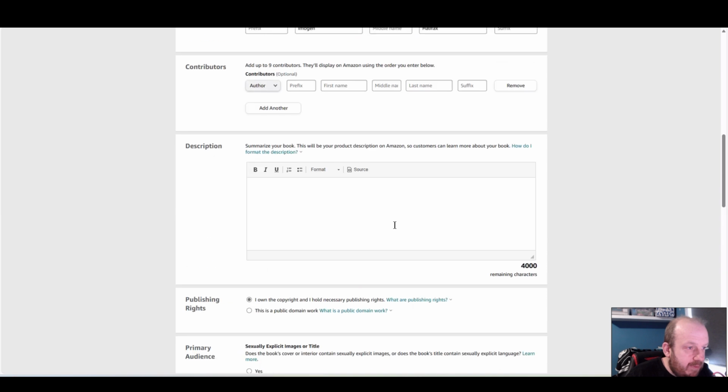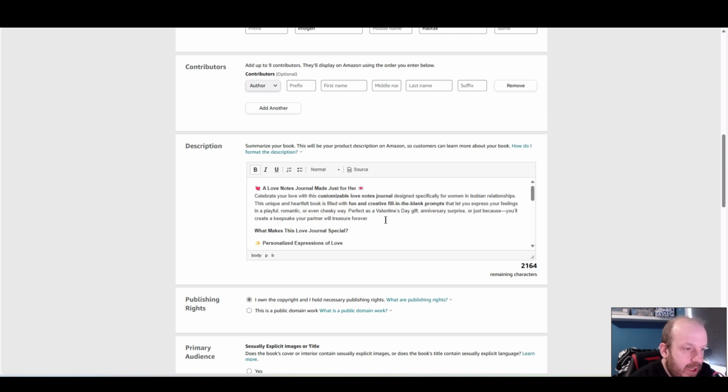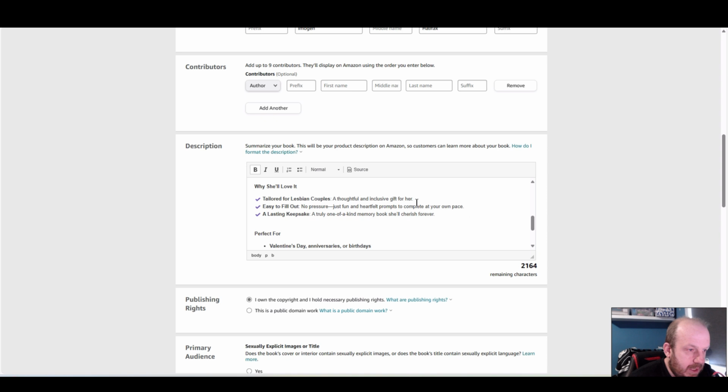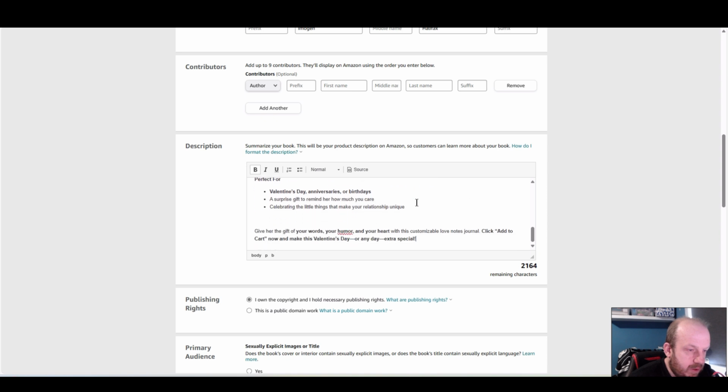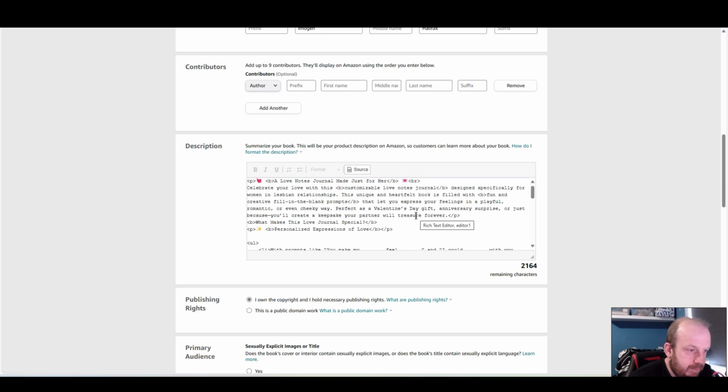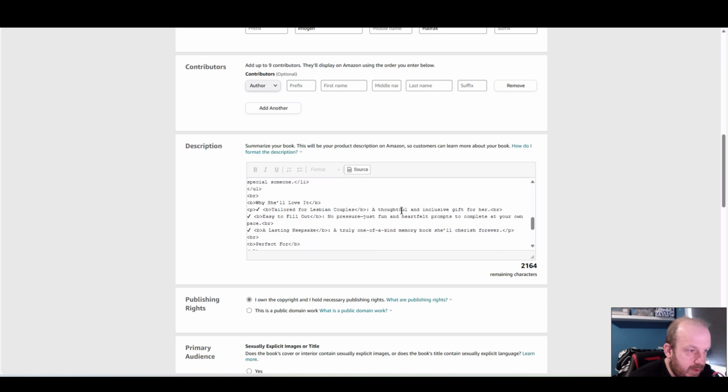So now it's time for the description. I'm just going to pop over to ChatGPT and see what it suggests as a description. So this is what ChatGPT came up with. I'll just scroll through. You can read it at your leisure. I'm just checking the source to make sure all the breaks are in there, and they are, which is great.